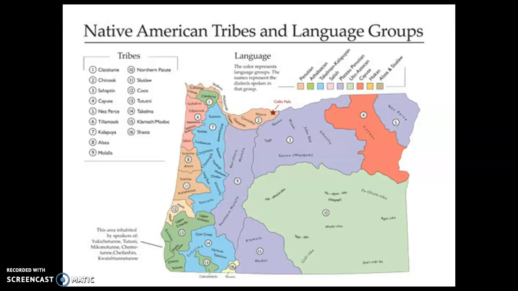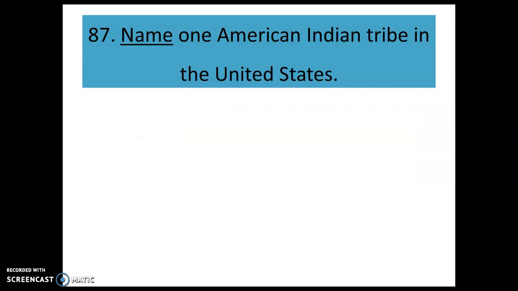Here is a map of Oregon. Here we can see the Native American tribes and different language groups that existed in Oregon before the Europeans came. We have many different groups. For your test, you need to know one American Indian tribe. Name one.